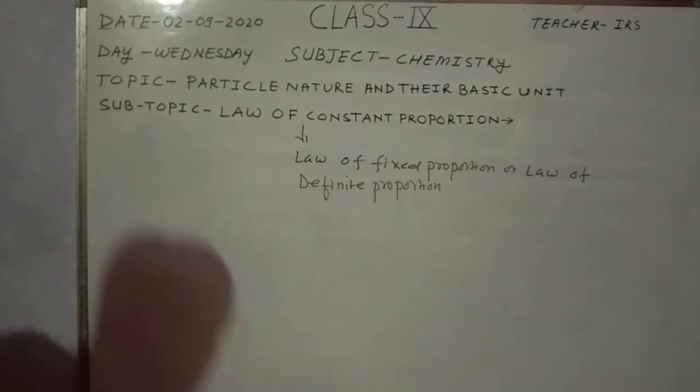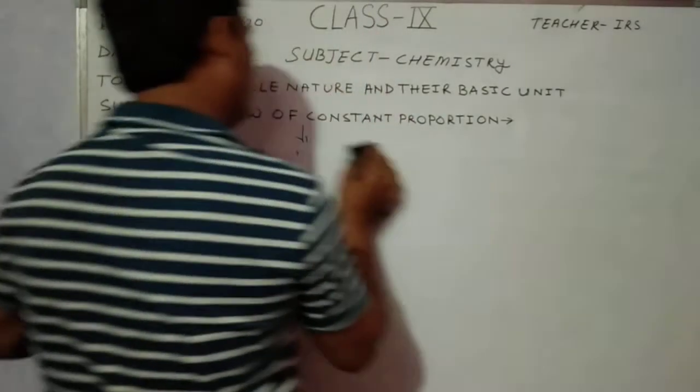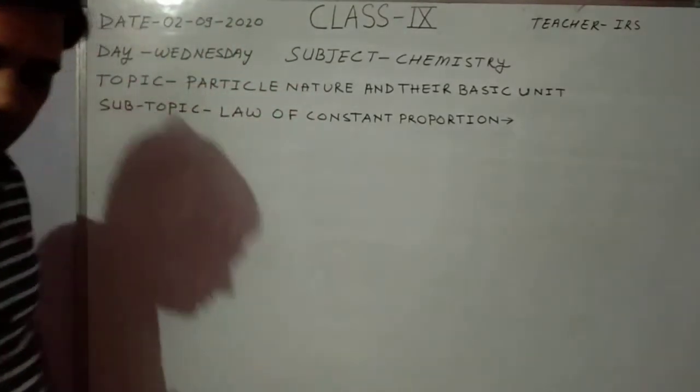Okay. So in this way we can easily understand the law of constant proportion.